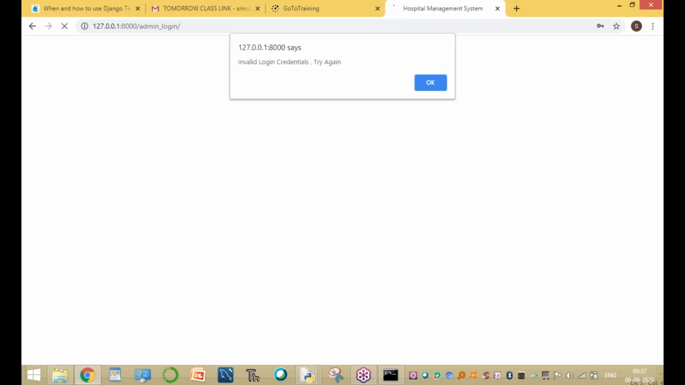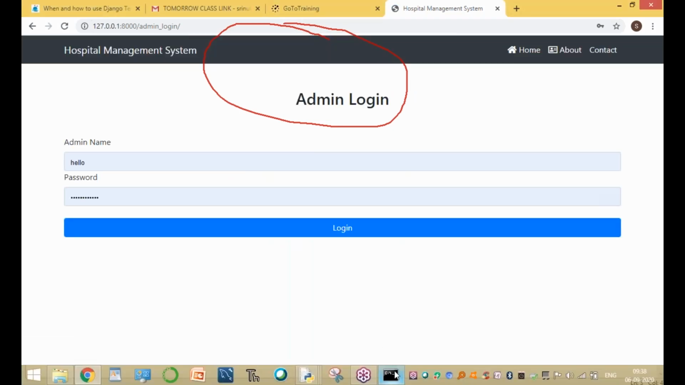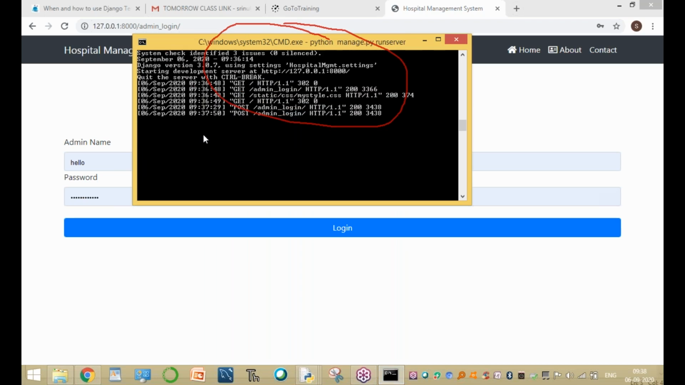Are you using JavaScript? JavaScript also, I will show you everything. We are using JavaScript for this alert message. Now we are creating a username and password. We use python manage.py createsuperuser.